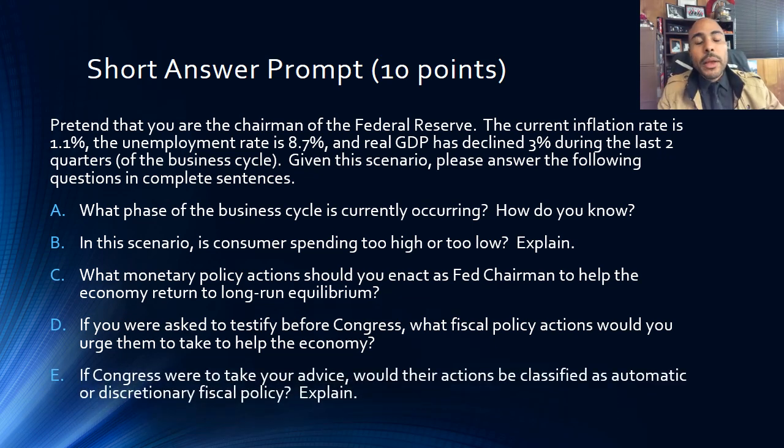And last of all, if Congress did take your advice, would their actions be classified as discretionary or automatic fiscal policy? You need to think about what it means to be discretionary fiscal policy or automatic fiscal policy, and then explain to me why their action would be that one.